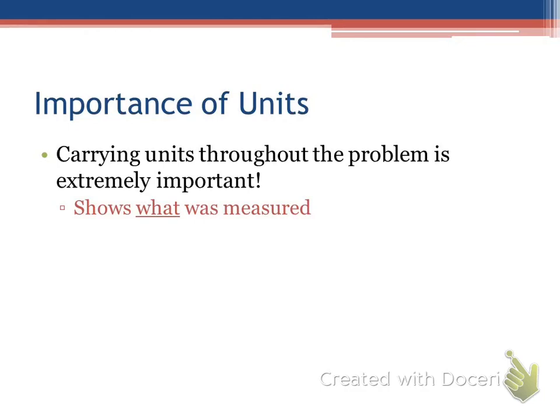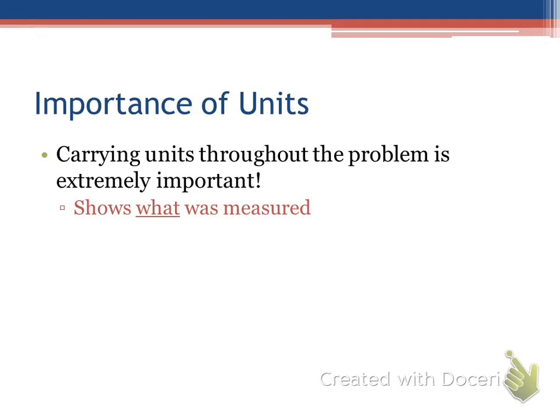So if we're asked, how long did it take? What do you think we're trying to get our answer in? Yeah, it's a time measurement, right? That means our units need to be seconds. If we ask, how much did it weigh, or what was its mass, it's got to be some version of a gram. Maybe it's a kilogram, a centigram, milligram, whatever it is.